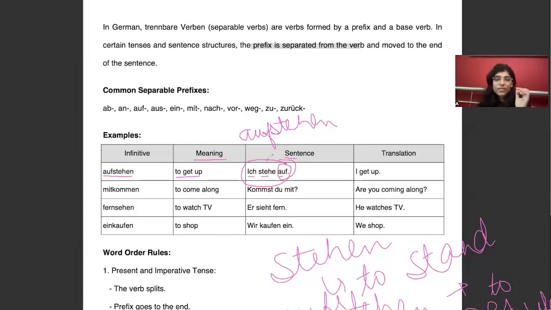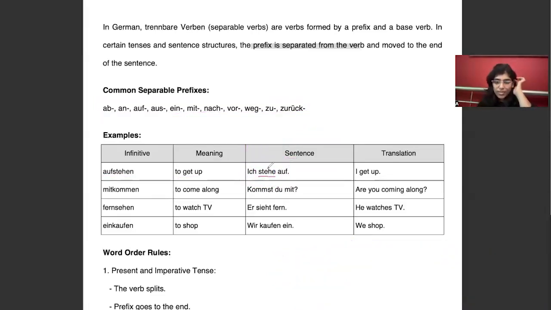Whenever these prefixes come with any verb, the base verb, for example here stehen, is always conjugated according to the subject, and the prefix we have to put at the end of the sentence. So we will conjugate only the base verb according to the subject, and we will put the prefix at the end of the sentence.